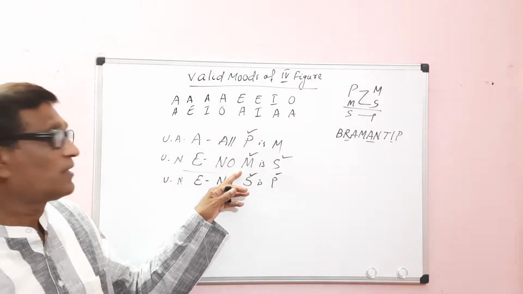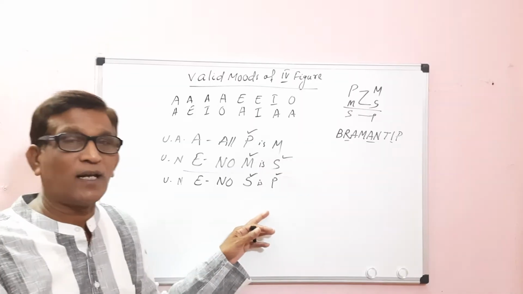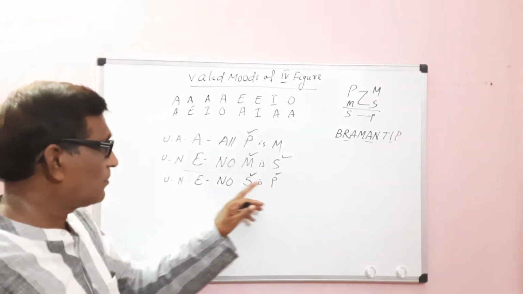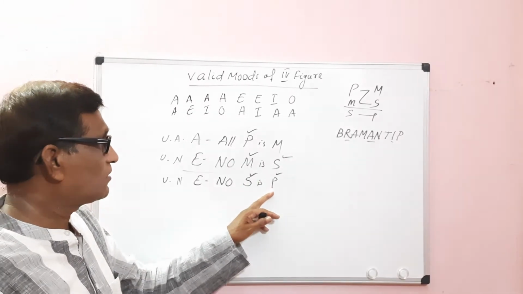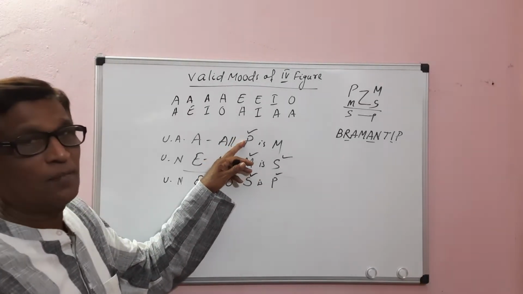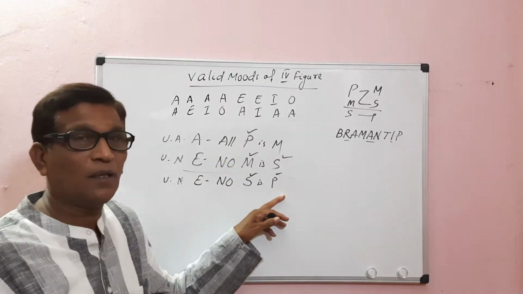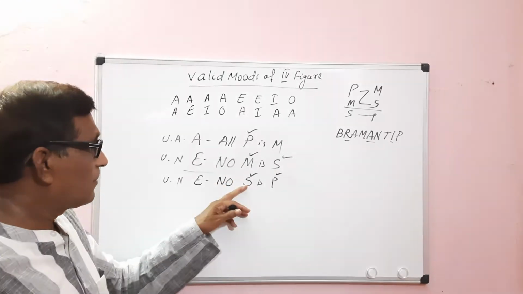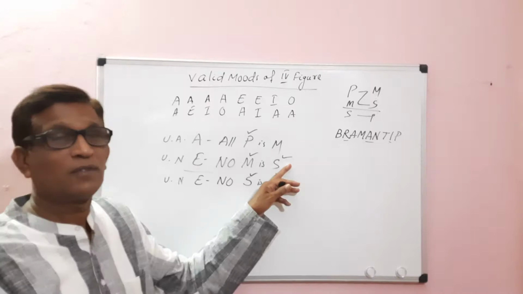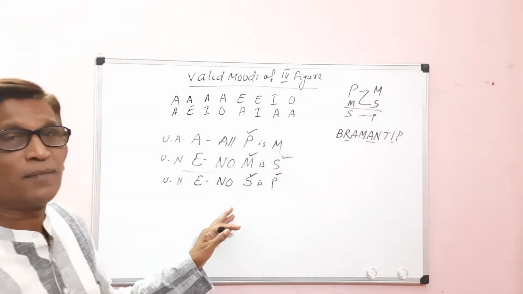The middle term is distributed in the minor premise, so there is no fallacy of undistributed middle. In the conclusion, both the major term and the minor term are distributed. The major term is also distributed in the major premise, so there is no fallacy of illicit major. The minor term is distributed in the conclusion and also in the minor premise, so there is no fallacy of illicit minor.